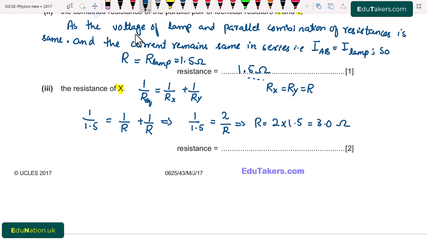So the resistance of X is equal to 3.0 ohm and the resistance of Y is also equal to 3.0 ohms.